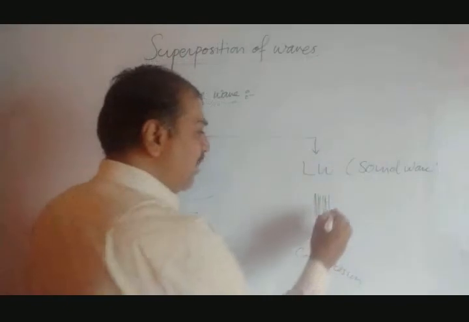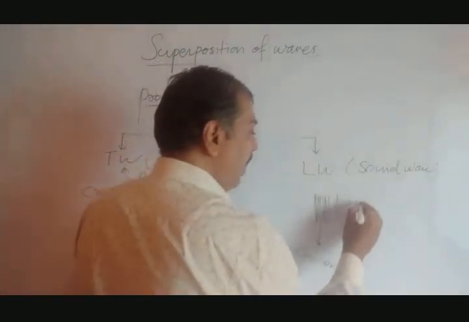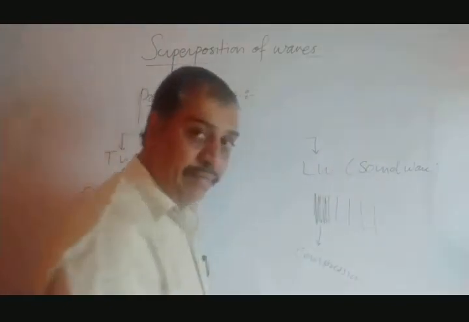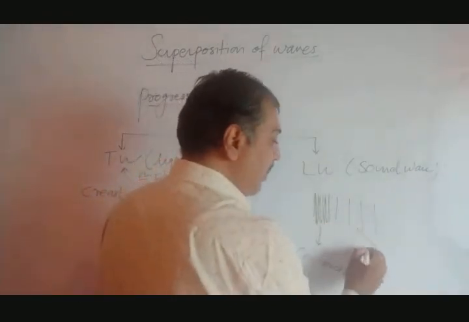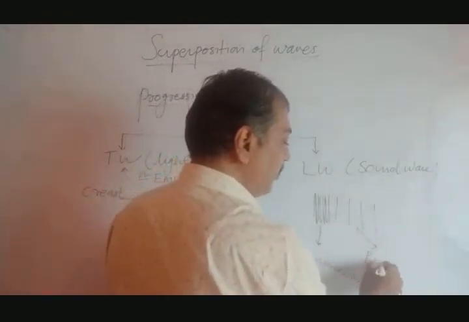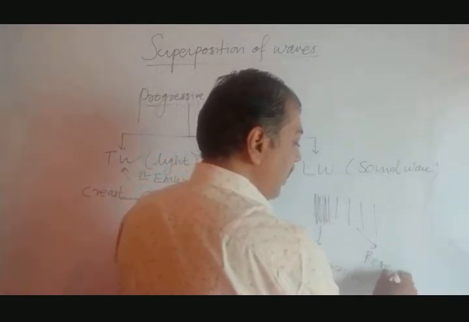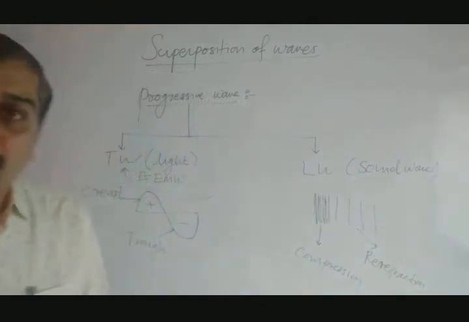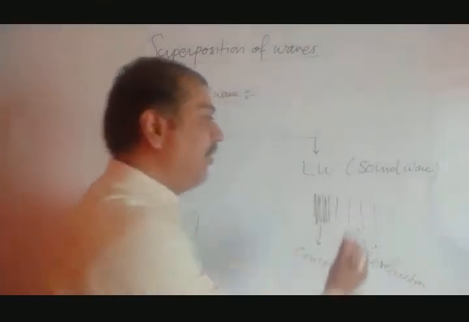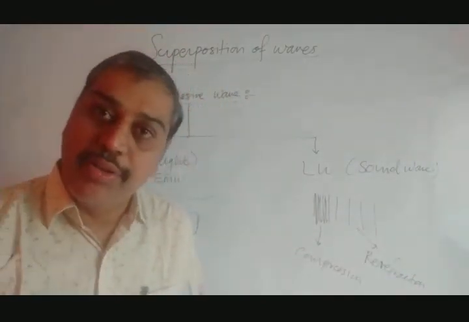At another time, there is another thing where particles are well separated. See, these are well separated, but these are crowded. This well separated region is said to be rarefaction. So the wave transfers from one place to another in the form of compression and rarefaction in a longitudinal wave.